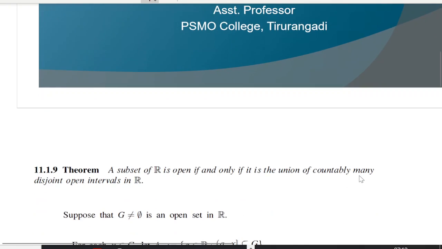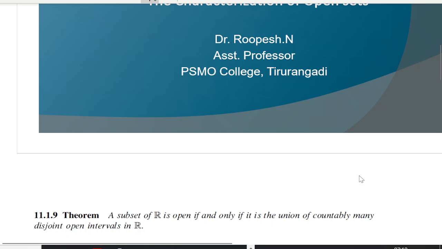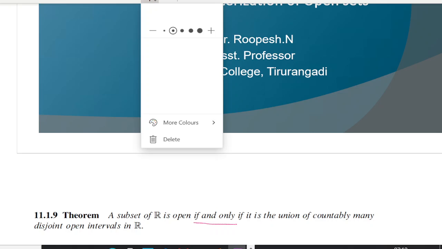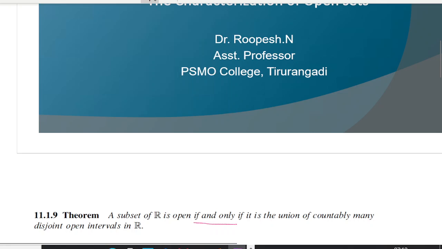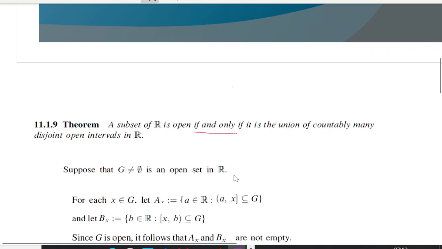This is the theorem. A subset of R is open if and only if it is the union of countably many disjoint open intervals in R. That is, we want to prove that a subset of R is open if and only if it is the union of countably many disjoint open intervals.